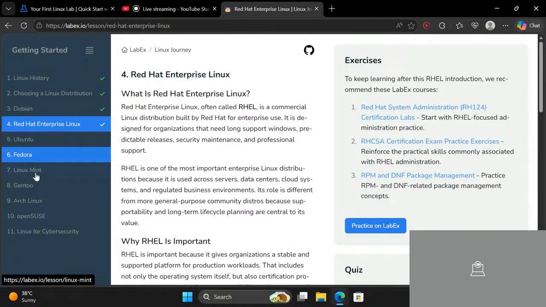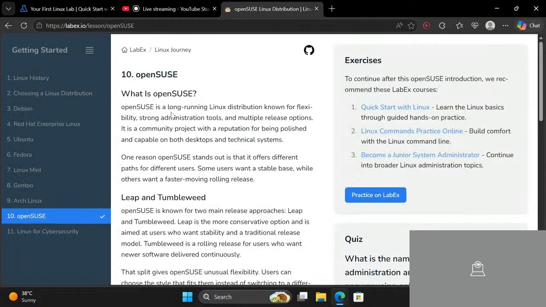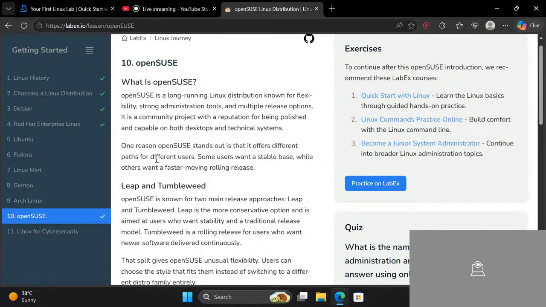Now we will just skip this. It's all about types of distros over here. So let me just see this one. I haven't seen it. Let's see what it is about. What is openSUSE? openSUSE is a long-running distribution known for flexibility, strong administrative tools, and multiple release options.